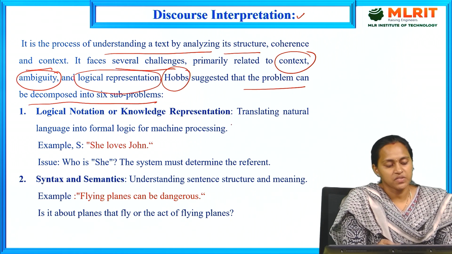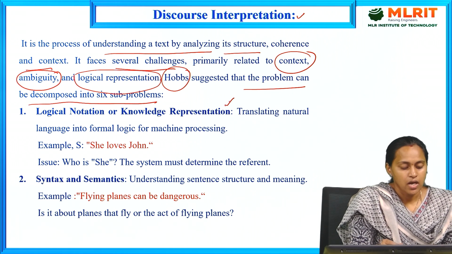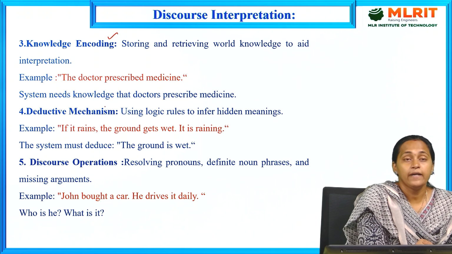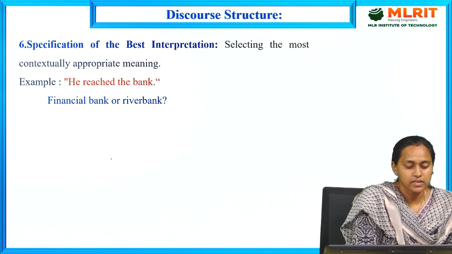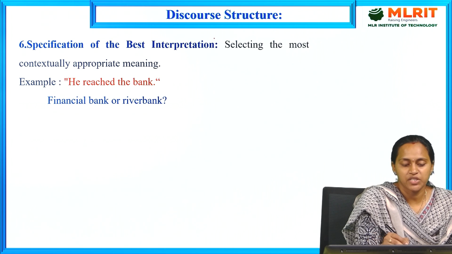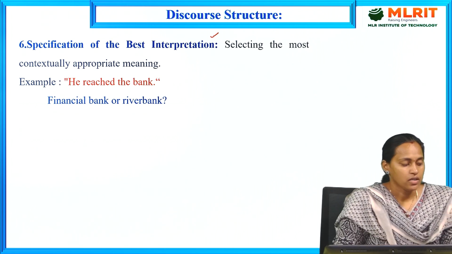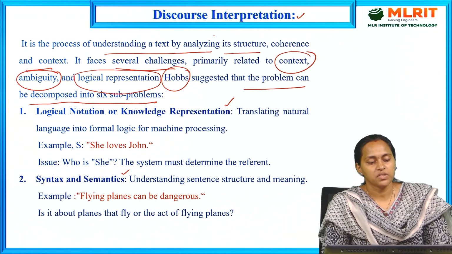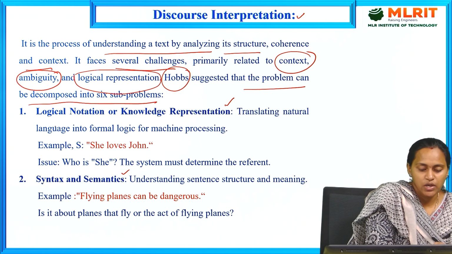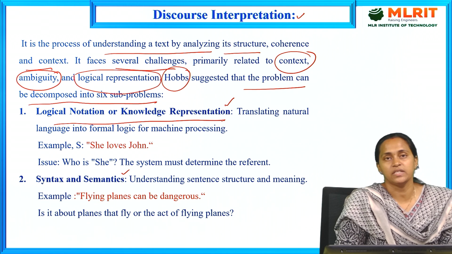What is the first one? Logical notation, syntax and semantics, knowledge encoding, and deductive mechanism. Next, discourse operations, and next, specification of the best interpretation. These 6 are the subproblems of discourse interpretation. Coming to the first one: logical notation, or knowledge representation.